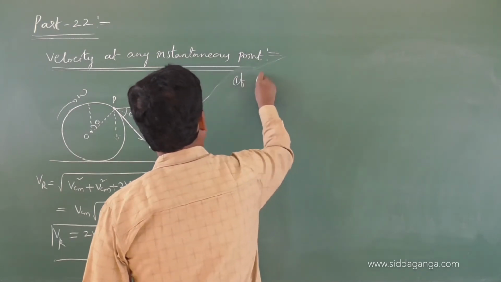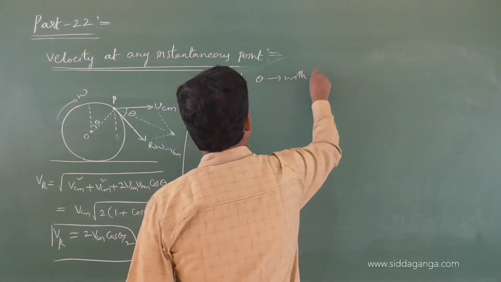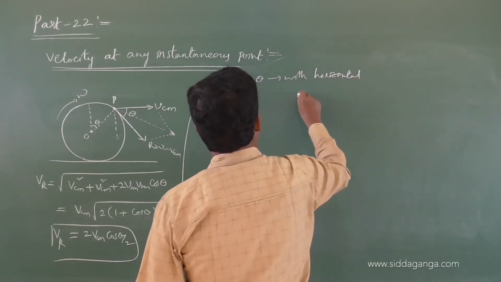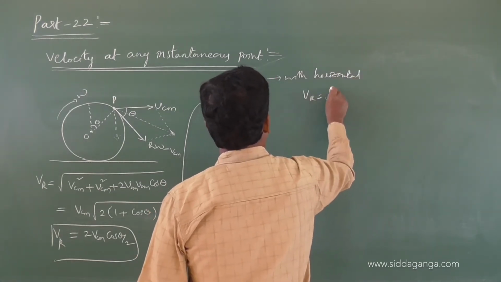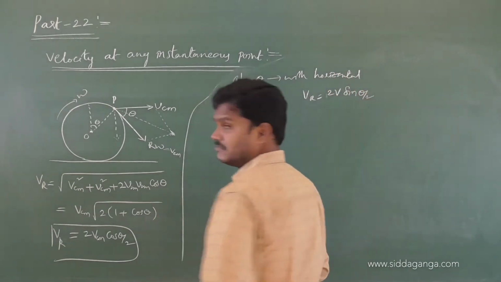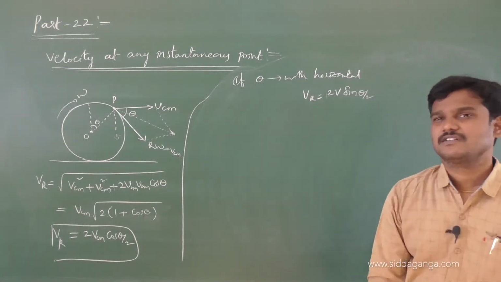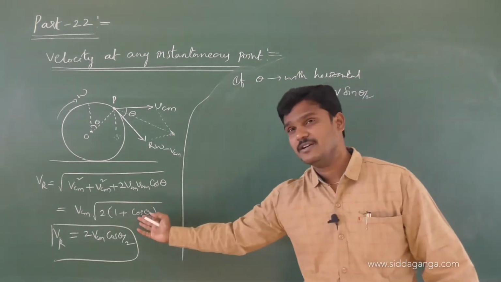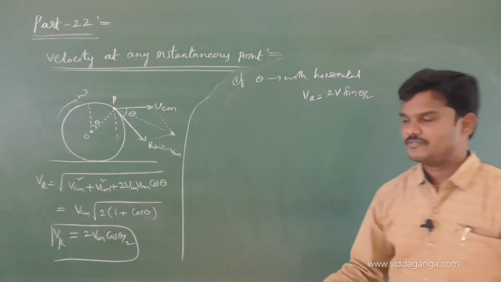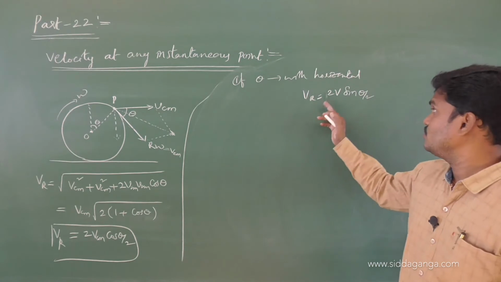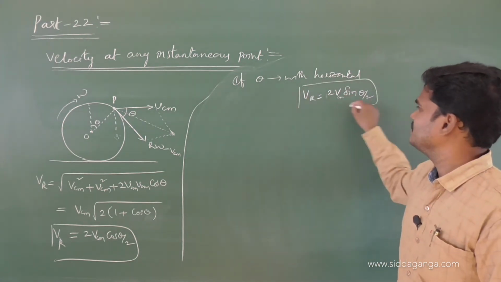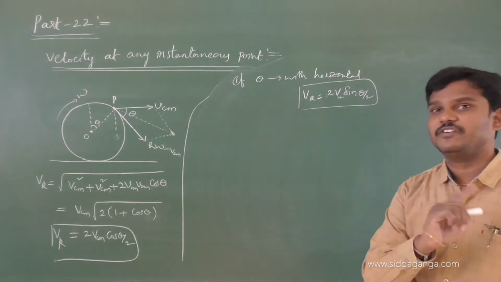If theta is with horizontal, then V resultant is equal to 2V sin theta by 2. Cos of 180 minus theta is minus cos theta, so 1 minus cos theta you will get here. 1 minus cos theta is nothing but 2 sin square theta by 2. After the calculations you will get 2V or 2VCM sin theta by 2. Use this formula to get the previous answers also.